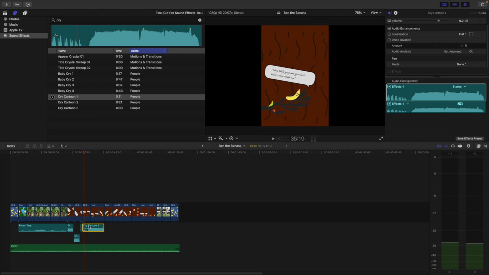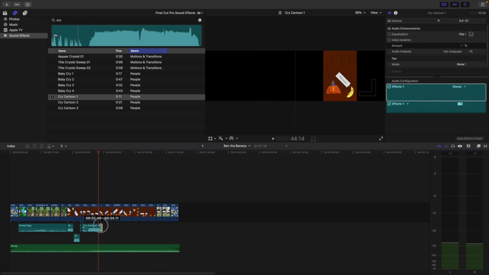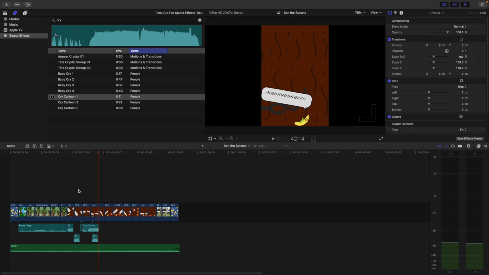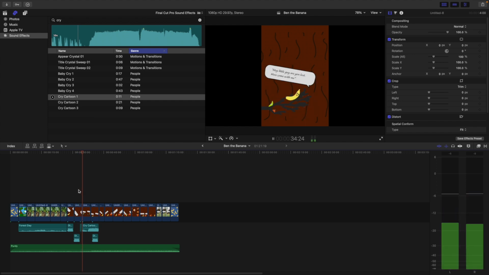So I am going to have my cry cartoon, and then they're both going to fall again, and it's going to be like screaming. So I'm going to cut this one right as that last page ends. And we're going to put that dinosaur cry in there one more time. And now, oh no!